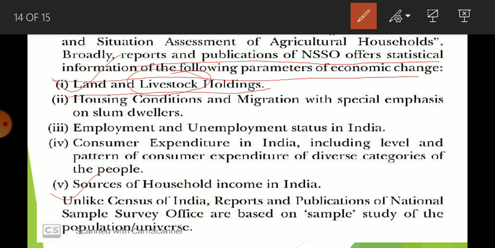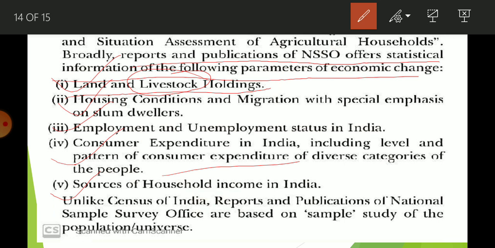So land and livestock holding, house condition and migration with special emphasis on slum dwellers, employment and unemployment status in India, consumer expenditure in India including level and pattern of consumer expenditure, and sources of household income in India. So these are the parameters about which NSSO regularly, quarterly, publishes its reports. It does the survey and publishes the report.